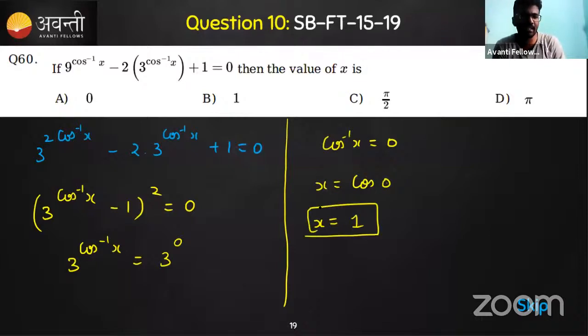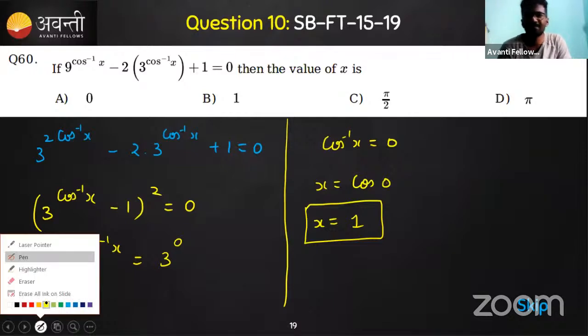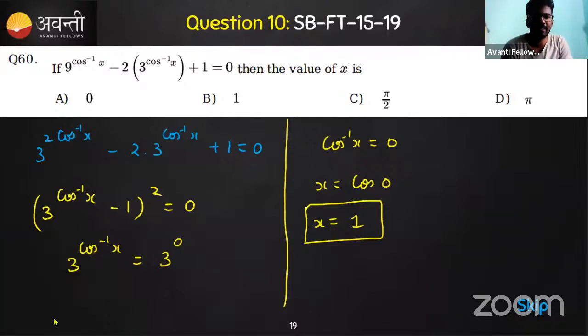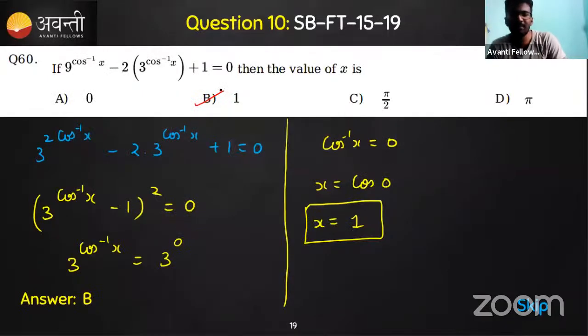So this is a very easy one. When you are solving it, you should not take much more than 30 seconds. As I'm writing and explaining, I took some 1 minute, right? Option B is the right answer here. So option B. This is an easy solvable one. Correct.